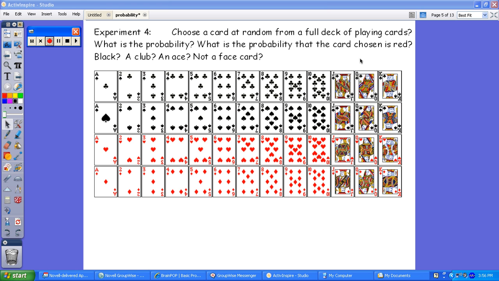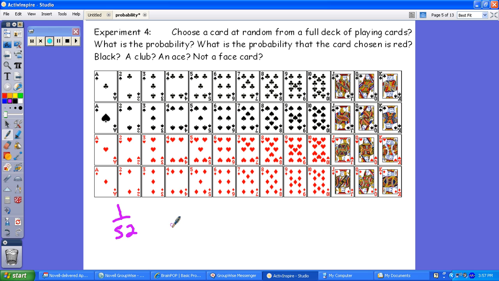So you see you have your 4 suits. Some of them are red, some of them are black, some of them are numbers, some of them are face cards. All we're going to do is you have to know how many total cards are in the deck. Total cards in the deck are always 52. So what is the probability of choosing any card? Well, it's going to be 1 out of 52 to pull any card.